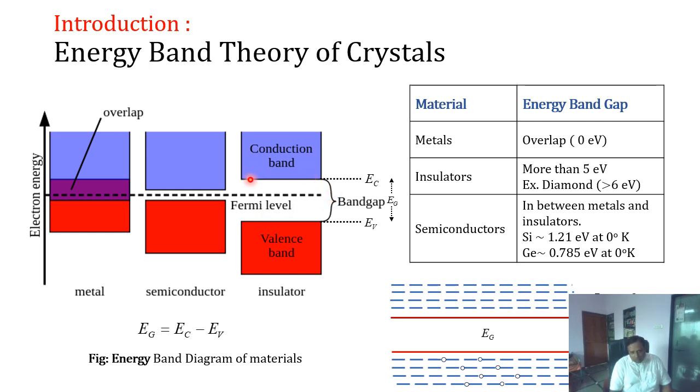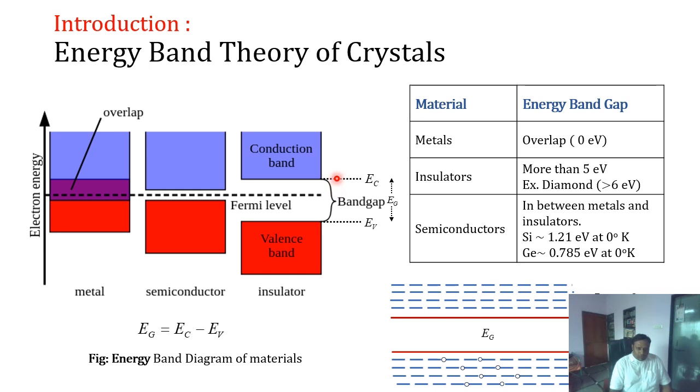The lowest energy level of the conduction band is called EC here, and the highest energy level of the valence band is called EV. At 0 degrees Kelvin, that is absolute zero temperature, EV is the highest energy level in the valence band, whereas EC is the lowest energy in the conduction band.